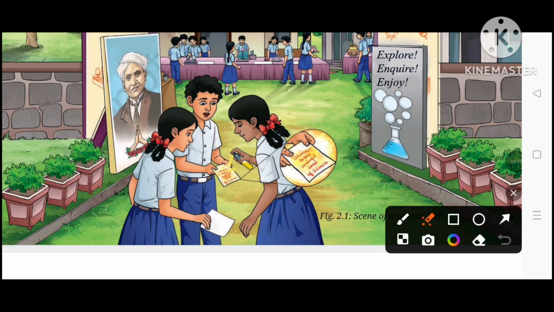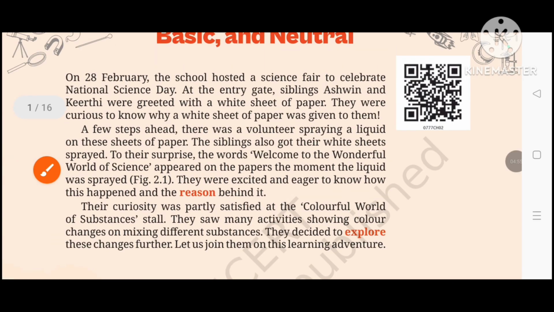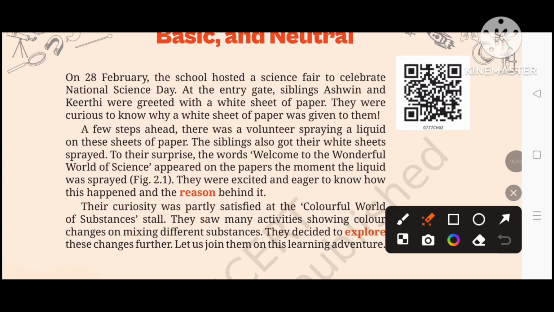She was a volunteer who wanted to do something without being forced, and she was spraying a spray on the white sheet provided at the gate to both of these siblings. They were surprised, and what was amazing was that written words started to appear after spraying. The words were "Welcome to the wonderful world of science," appearing on the white sheet after the liquid was sprayed.